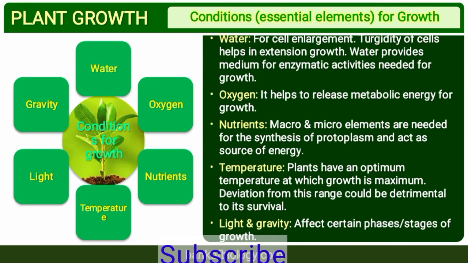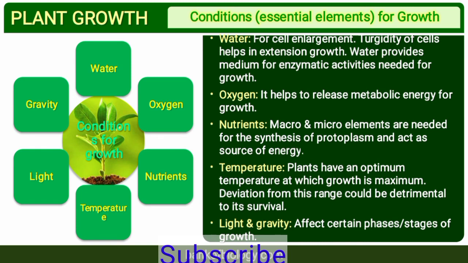Conditions for growth: water is needed for elongation, and turgidity of cells helps in extension growth. Water provides a medium for enzymatic activities needed for growth. Oxygen helps to release metabolic energy for growth, as it is involved in metabolism, in which catabolism and anabolism occur, the breakdown of larger molecules into smaller ones and the formation of larger from smaller. Nutrients, macro and micro elements, are needed for the synthesis of protoplasm and act as a source of energy. Nutrients are essential for proper growth as well as development of a plant.